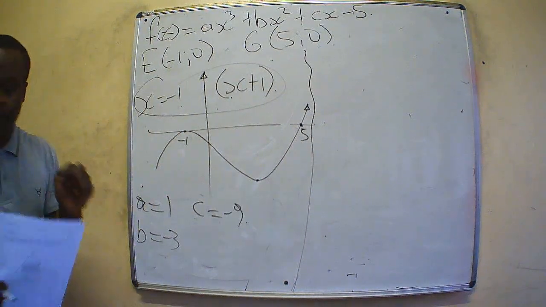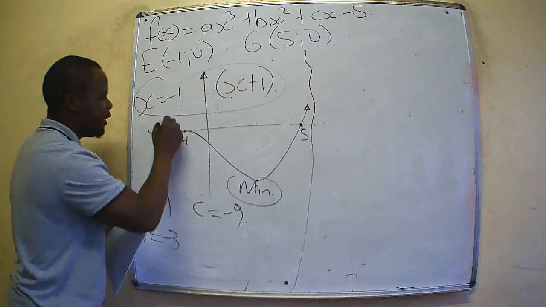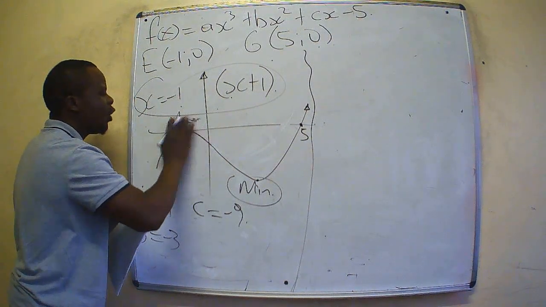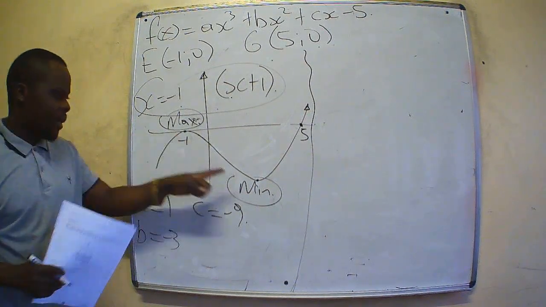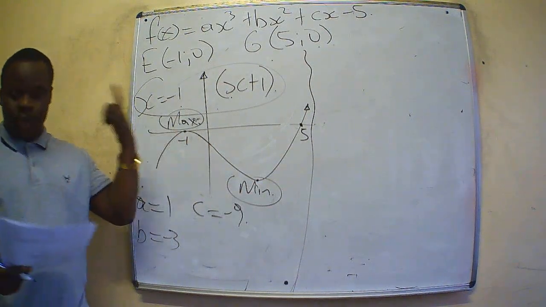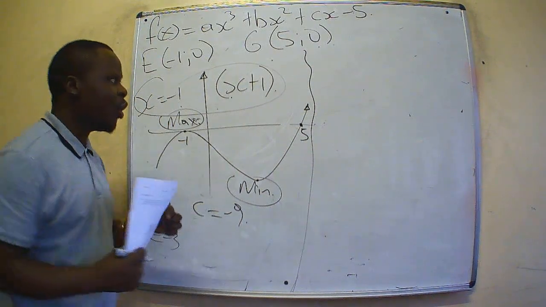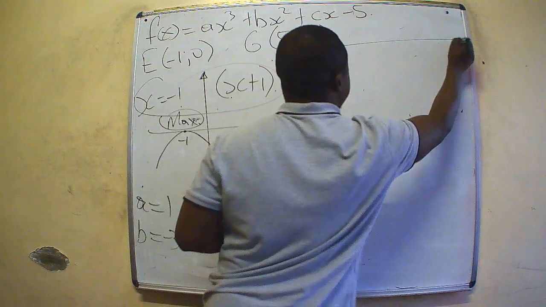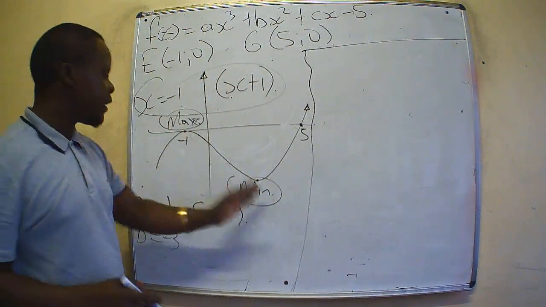In a cubic function, there is what is called a local minimum and a local maximum. This is a local maximum, this is a local minimum. For us to determine a local minimum or a local maximum, we go through the process of finding stationary points, because these are stationary points.